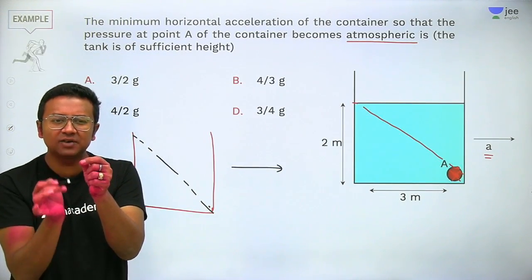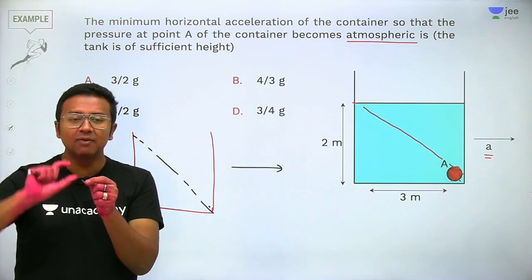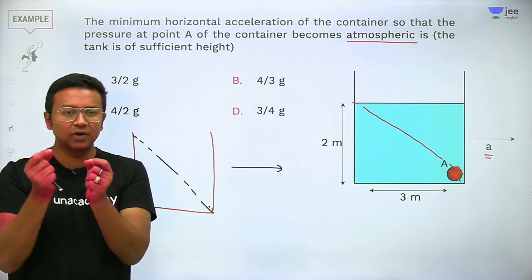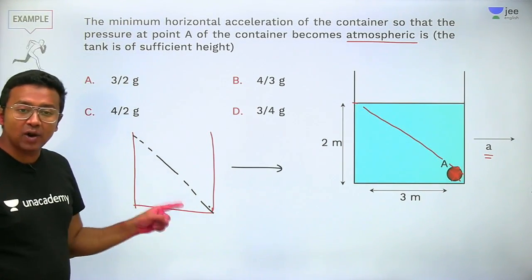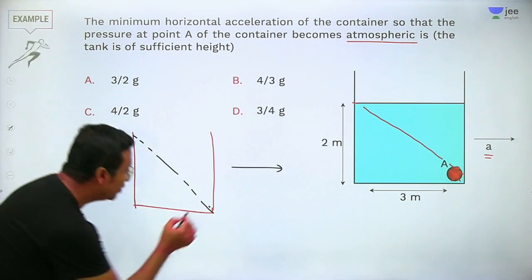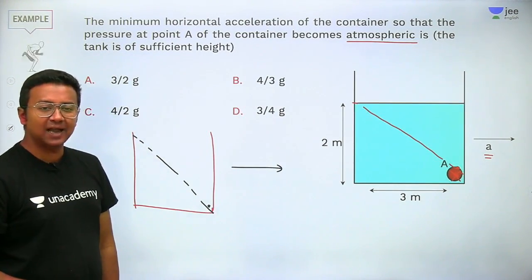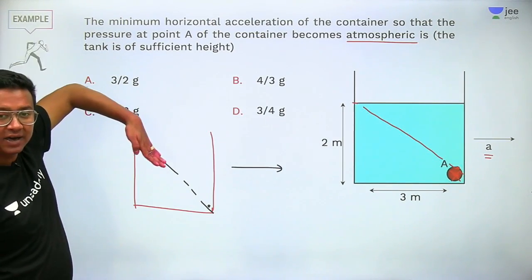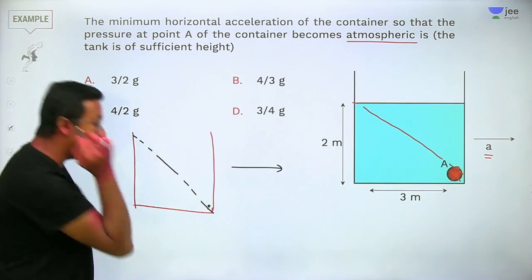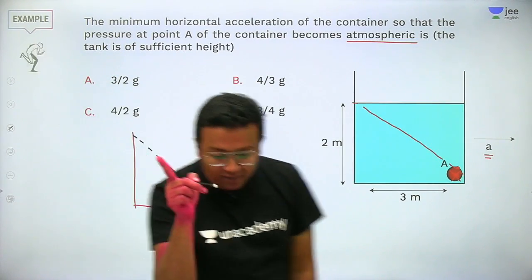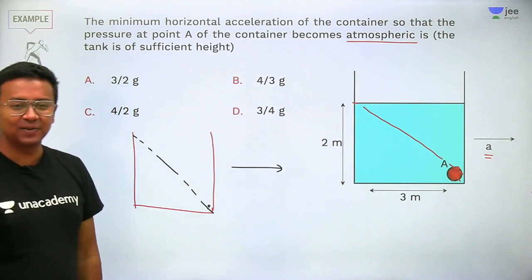if it is below the water surface, atmospheric pressure plus the pressure of the liquid column will be added up, isn't it? So it will not be having just the atmospheric pressure. So in order that this point has got atmospheric pressure, it will be just lying above the surface of the water. That means the liquid will try to slant in such a way that it will come up to this end out here. This point is very much clear to everyone? Okay. Now, let's move ahead.